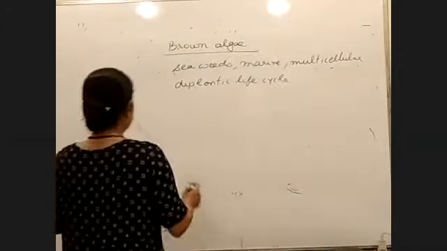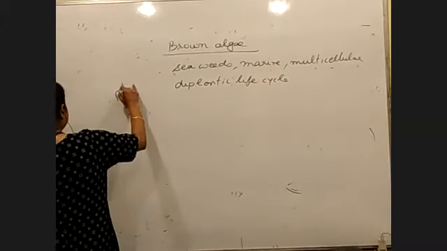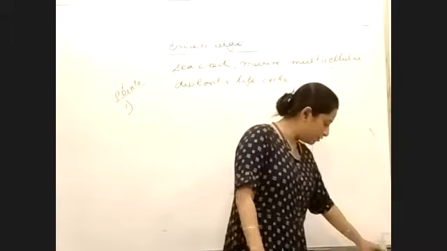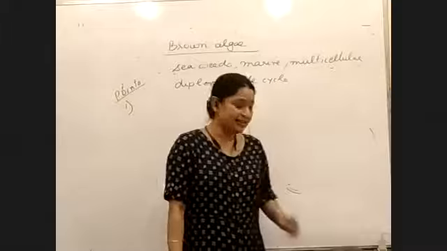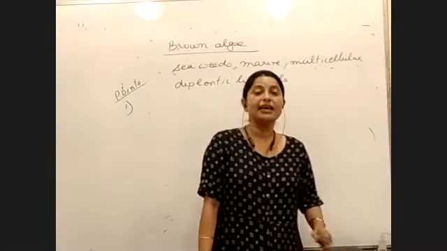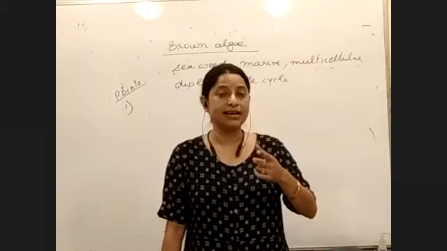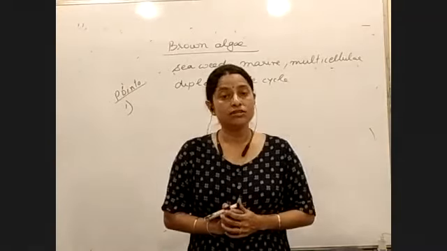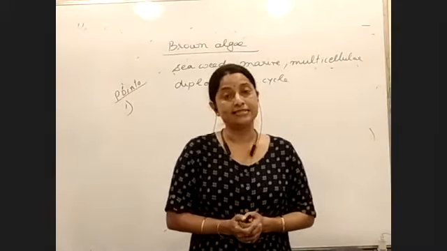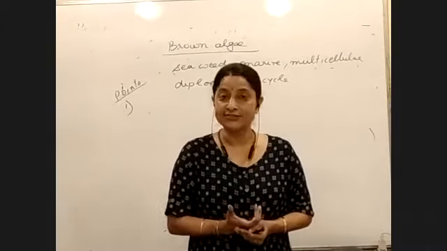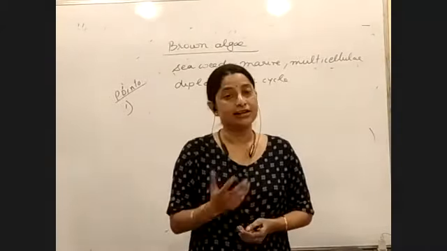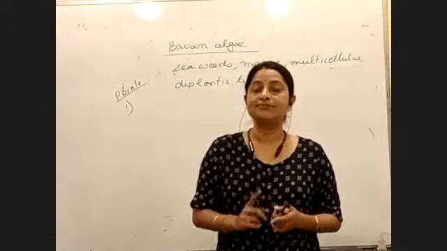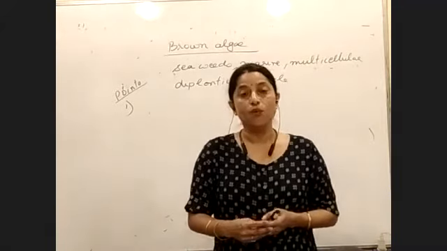in the PDF, write as point number 1. Before writing, from the point of view of brown algae, some important words: economic importance, and how Laminaria has a diagram, we will take it. And next, something called phycocolloids. What is important is that brown algae have a cell wall, and since it's an algae it will have cellulose. Apart from cellulose it will have another colloid-like chemical substance that is called a phycocolloid. Phycocolloid is present in brown algae and it is also present in red algae. What is the function?